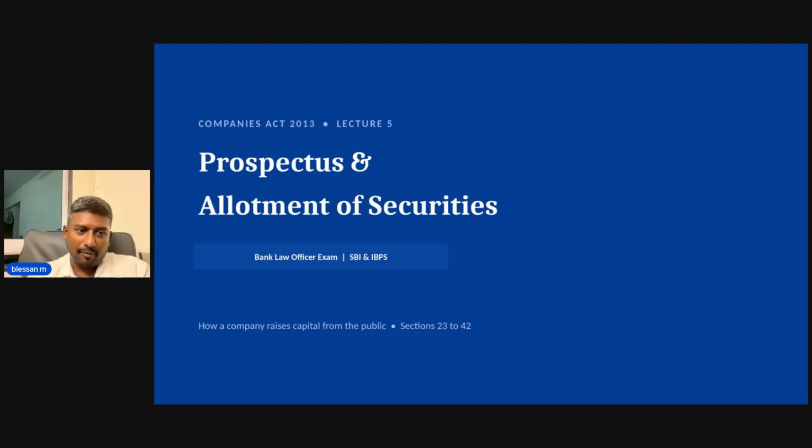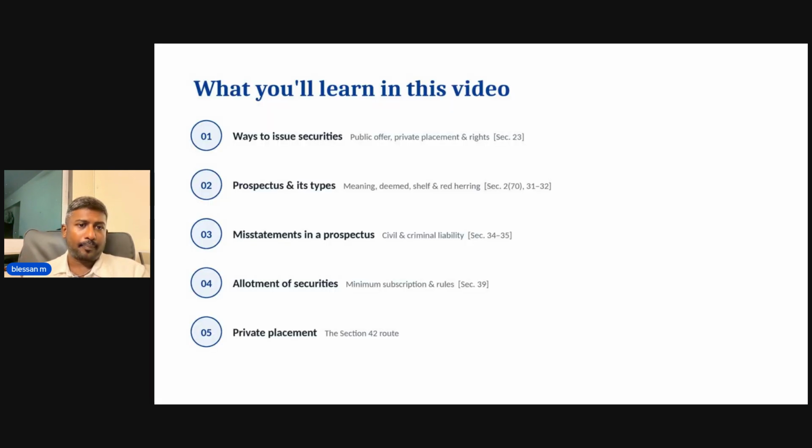That is, what is a shelf prospectus, what is a red herring prospectus, or what is a deemed prospectus, and how allotment of securities happens. These are often tested areas, and to understand how questions are asked in this particular area of the Companies Act, follow this lecture, and we'll get into the topic right now.